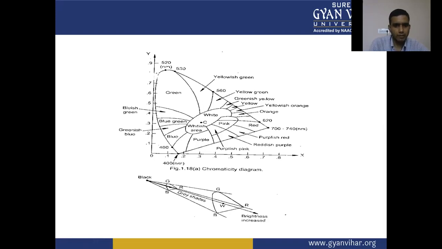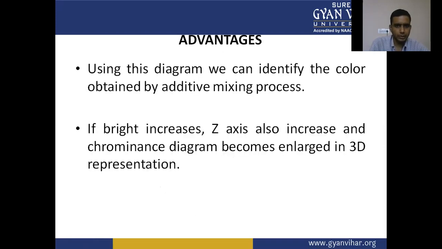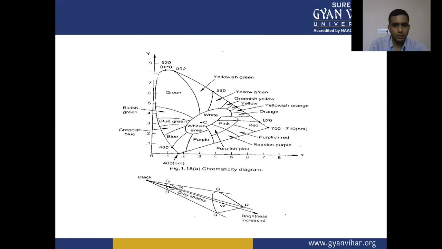So brightness level, gray level and black level are shown in the below figure of the chromaticity diagram. Advantages: using this diagram, we can identify the color obtained by the additive mixing process. Through the additive mixing process, we are able to understand the concept of color mixing.